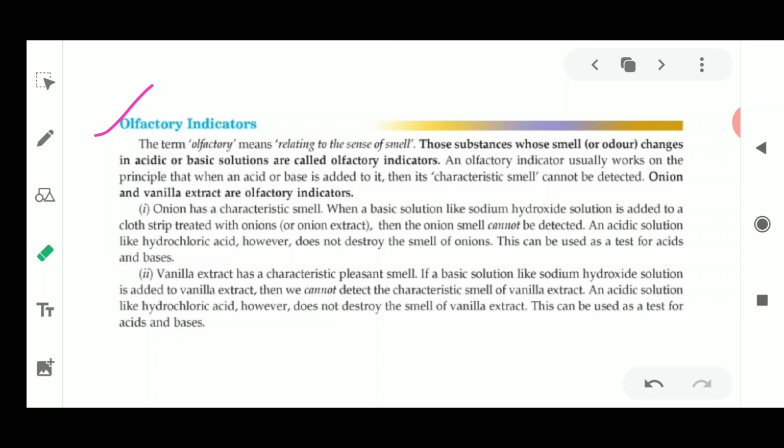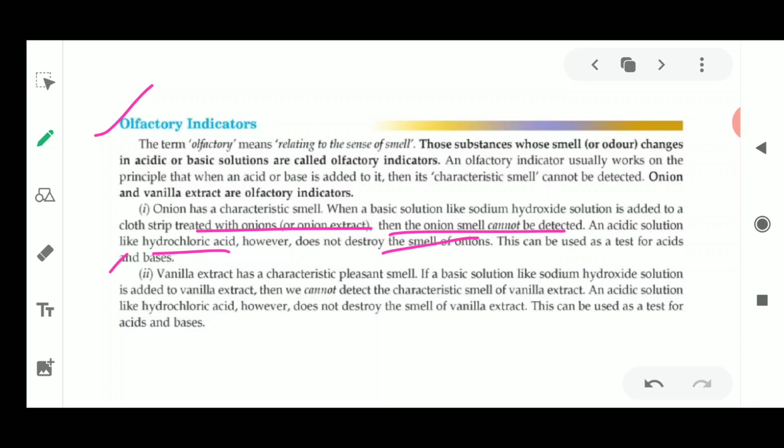So olfactory indicators means this one is going to change the smell. Onion has a characteristic smell, everybody knows. When a basic solution like sodium hydroxide solution is added to a strip of cloth treated with onion extract, the smell of onion cannot be detected. As soon as an acidic solution like hydrochloric acid is put over it, it is not going to destroy the smell of onion. This is used for testing acids and bases.